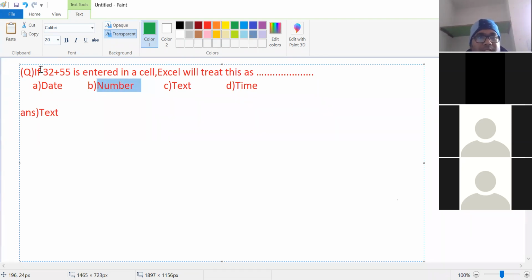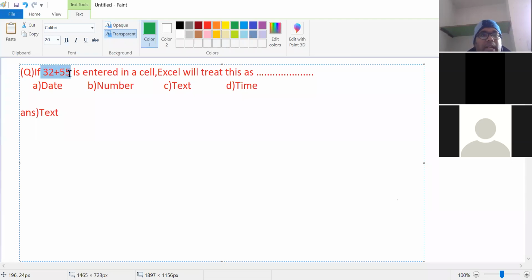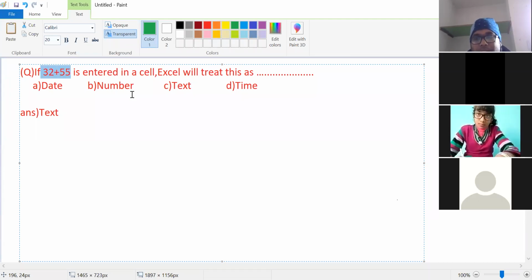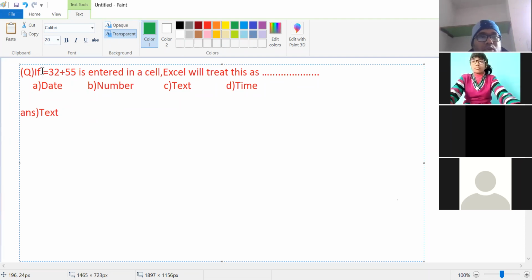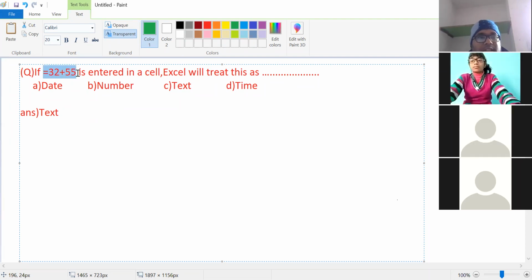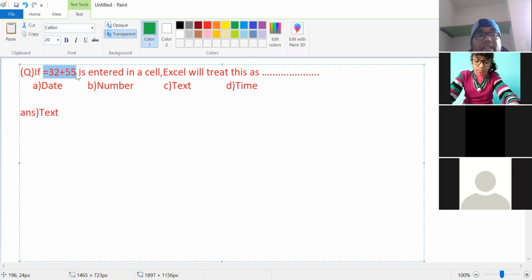If 32 plus 55 is entered in a cell, Excel will treat this as text. Try to understand, don't try to write. If the same has an equal sign before it, in that case Excel will not treat it as text.